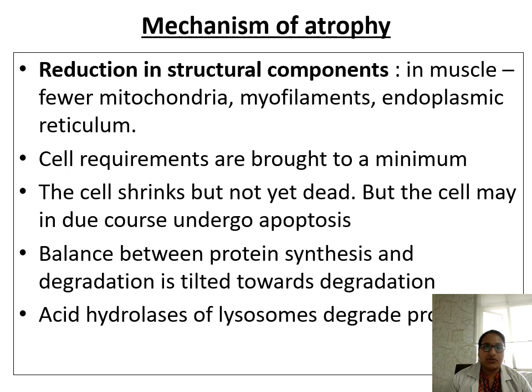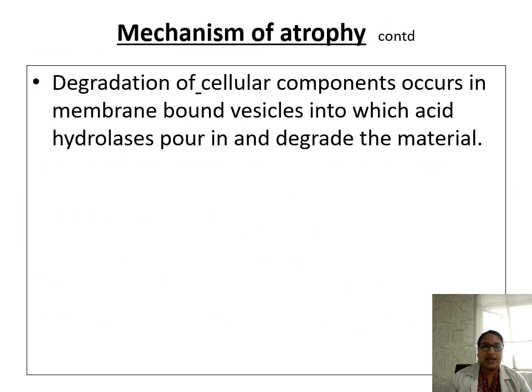And the mechanisms for atrophy are, in contrast to hypertrophy, there will be few mitochondria, myofilaments, endoplasmic reticulum, everything will be few. Cell requirements are brought to a minimum. The cell will shrink, but it's not dead. But the cell may, in due course, undergo apoptosis, and the balance between protein synthesis and degradation is tilted towards degradation. Acid hydrolases of the lysosomes degrade the proteins. That's why there is atrophy. Degradation of cellular components occurs in these vesicles into which acid hydrolases pour in and degrade the material.